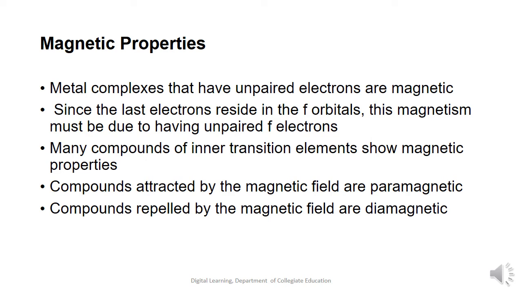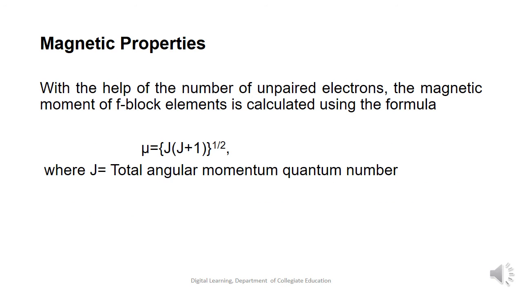And we all know that the compounds which are attracted by the magnetic field are paramagnetic in nature, and the compounds which are repelled by the magnetic field are found to exhibit diamagnetic properties. When we consider the magnetic properties of the f block elements, we can say that in the lanthanides, both the spin and the orbital motion should be considered.